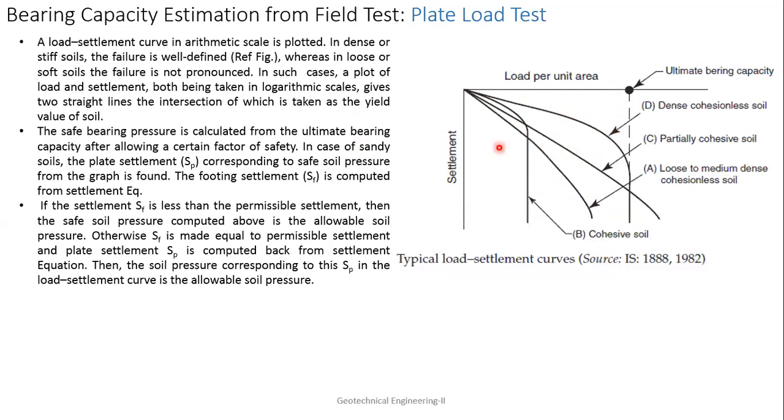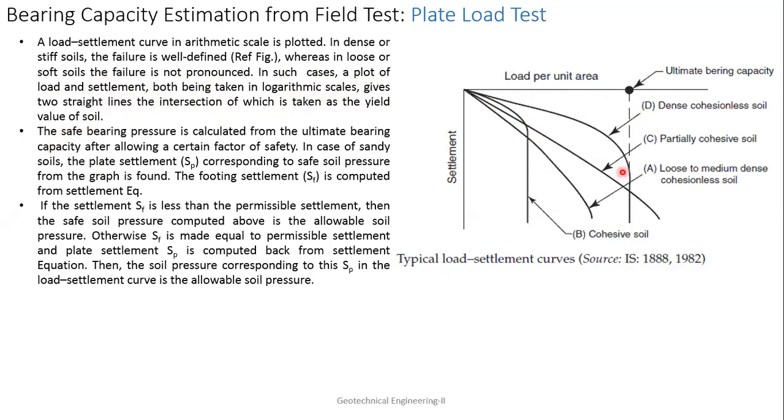That can be done, but we use logarithmic scales to get the bearing capacity from this type of curve, that is, the partially cohesive soil and the loose to medium dense soil. In such cases, a plot of load and settlement is made with both taken in logarithmic scales. Then you get a curve, you make the tangents, and whatever intersection you get gives the value of bearing capacity.